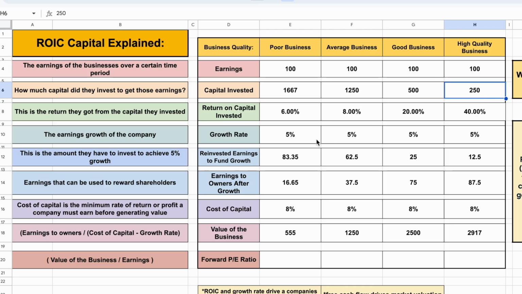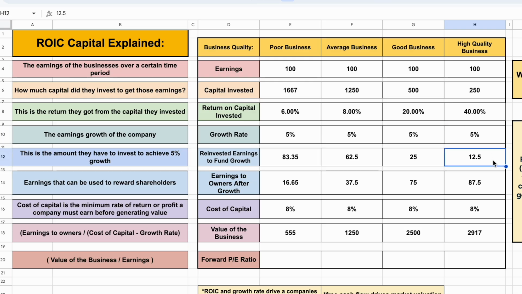But we need to understand, how does this affect the valuation of the company? Well, let's assume they all have the same growth rate of just 5%. If we come down here and look at their reinvested earnings to fund growth, this is the amount they have to invest to achieve that 5% growth. So for the poor business, in order to achieve 5% growth, they would have to invest $83.35 to achieve that 5% growth. But for the high quality business, they would only have to invest $12.50 to achieve 5% growth.